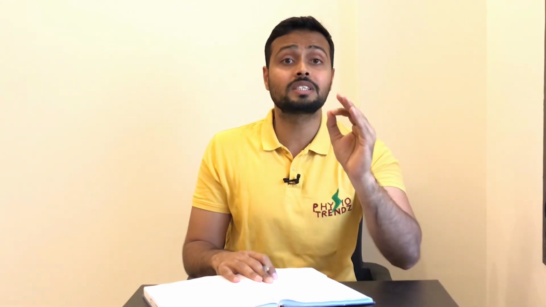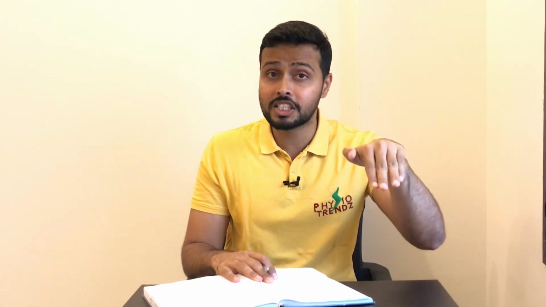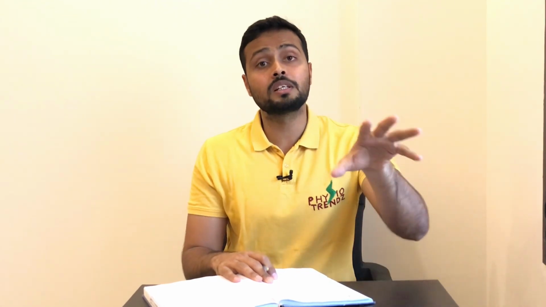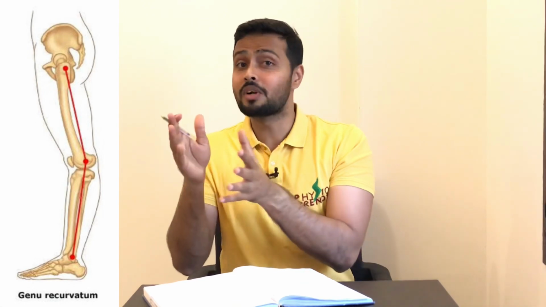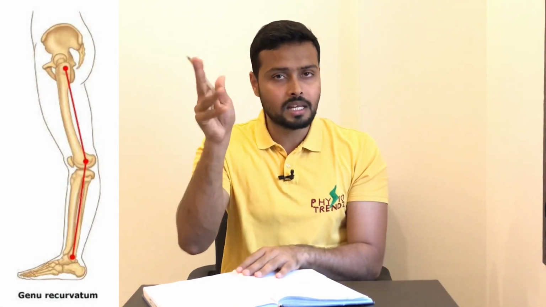Option A is weakness or severe spasticity of the quadriceps. Option B is weakness of the calf and spasticity of the pretibial muscle. Now here it is relevant. How? Because I told you that more plantar flexion can cause genu recurvatum. Here we are talking about calf muscles being weak, so plantar flexion obviously is not going to be there, so that is not going to cause genu recurvatum. So that is why option B is eliminated.